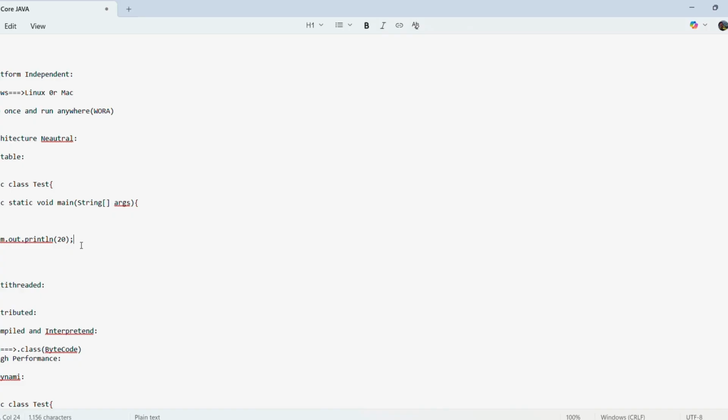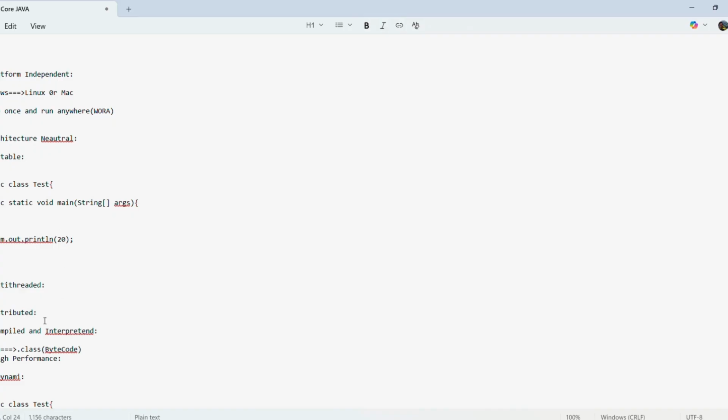Tomorrow I want to move this program to another Linux machine, then I get the same output. Here, without rewriting the program, whatever the results we are getting on this machine, same. Without making any changes to our Java program, we can migrate the Java program from one machine to another machine. This nature is nothing but portability.